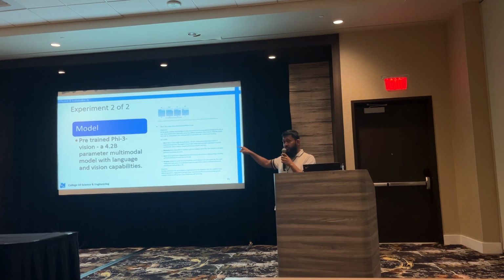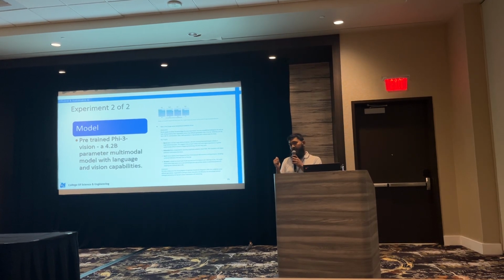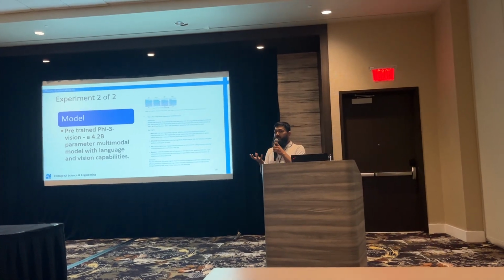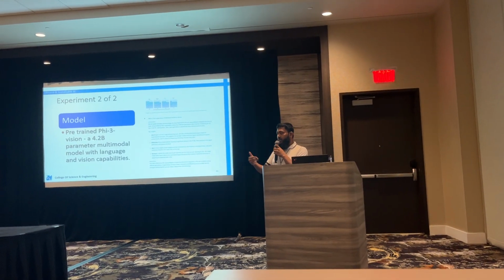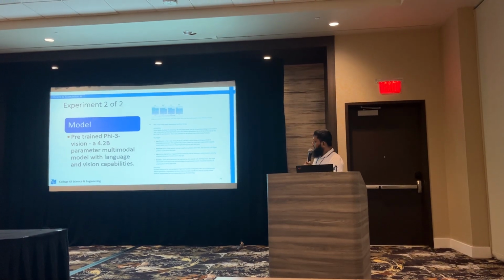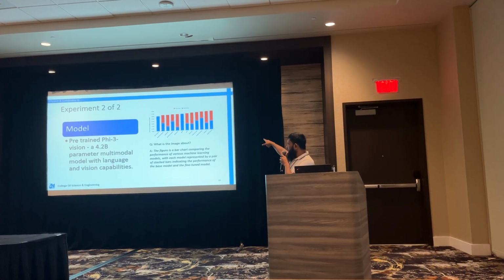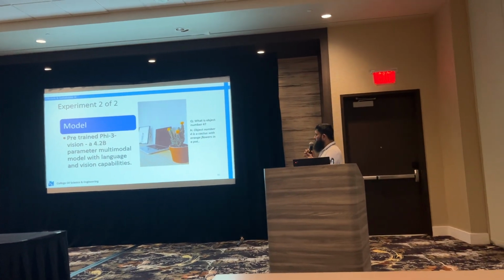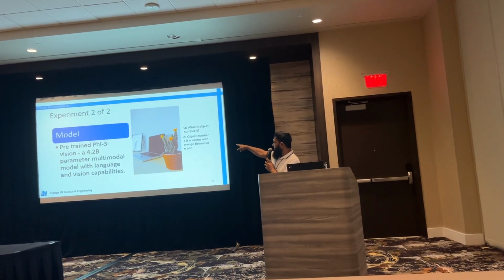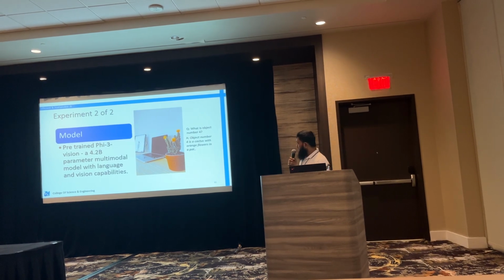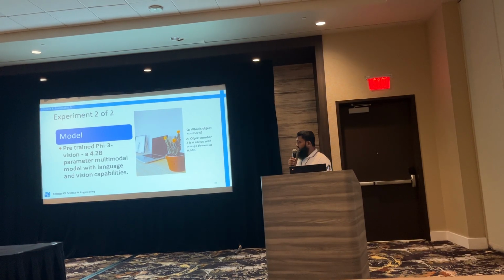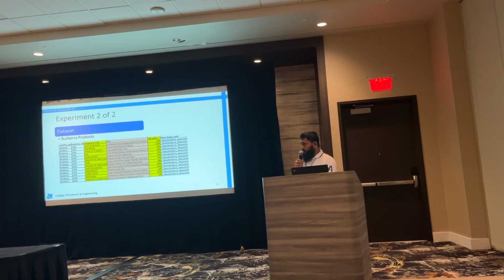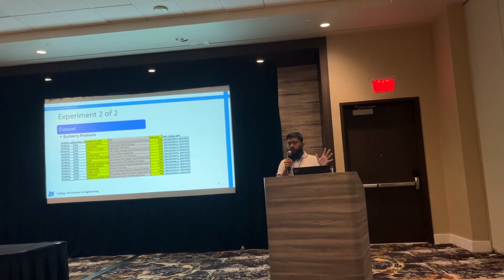This is a Phi-3 Vision model. What's this? This is not an LLM. This is an LMM, a large multimodal model, where you can give an image as well as text as input, and you get text as output. For example, you give the model this image and ask what the image is about, and it gives you the answer. You can even give an image with some numbers. You see there's 1, 2, 3, and on the cactus there's a white 4. We ask the model what is object number 4, and it correctly identifies that it's a flower, a cactus. So this model is a pre-trained model, it's 4.2 billion parameters.